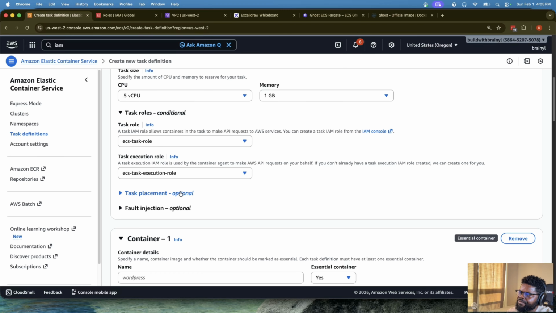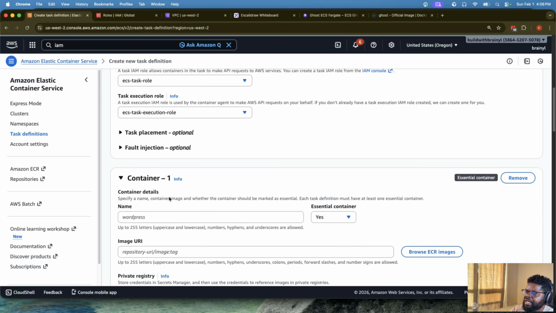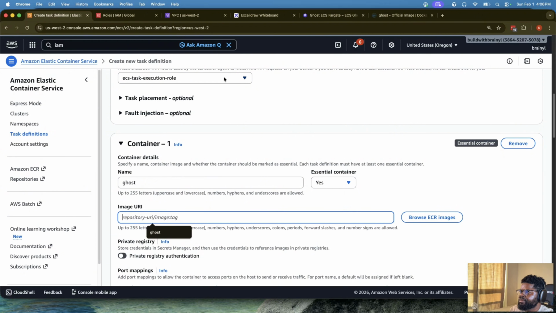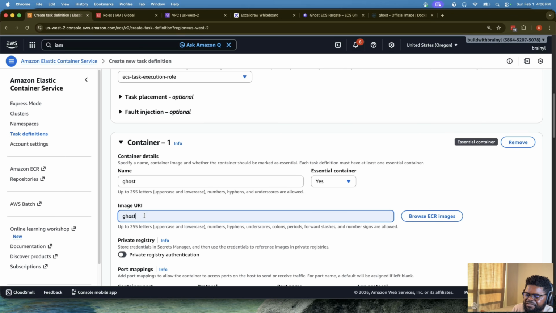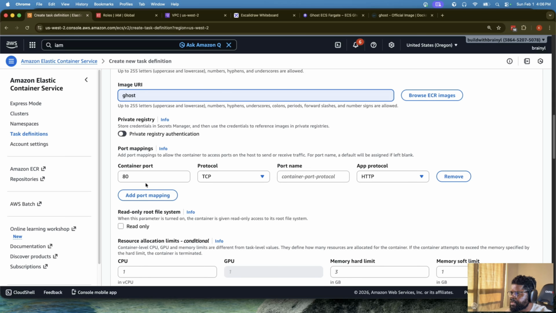Good. Once we have that, the other things, task placement, we don't really care because it's Fargate in this case. But this is where we now begin to choose our container. So we'll say we want a Ghost container, okay? And then the URL will just be Ghost, right? In this case, it's going to go to Docker Hub and bring the latest Ghost image. So here you can be more specific. You can put an image and a version, but here I'm just using the Ghost container, okay?